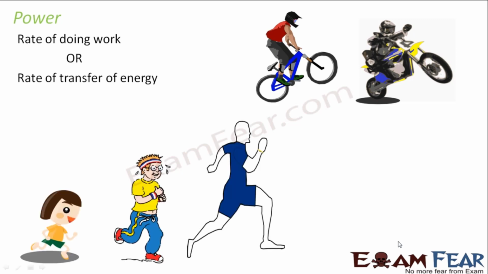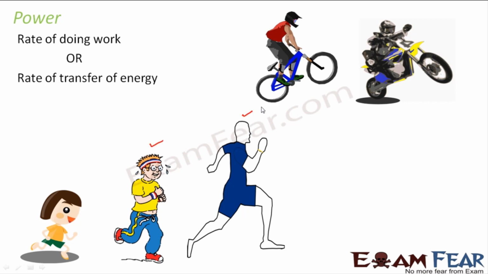Let us take another example. Suppose you have a small kid and you ask her to run. You have another guy who is around say 15 years old, who is also a little more energetic. So you will see that this guy runs faster than the small girl. Now you compare that guy with another athlete who is a full expert in running and jogging. So you will see that this guy would be running the fastest.